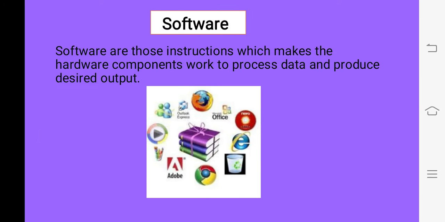Now children, we will discuss software. Software is another main component of a computer system. Children, we all know that a computer is an electronic machine and it cannot work without our instructions. It needs instructions. So what is software? Software is a set of instructions which makes the hardware components work, and according to that, hardware components process data and produce the desired result. We can also say that with the help of software we control the working of hardware components.